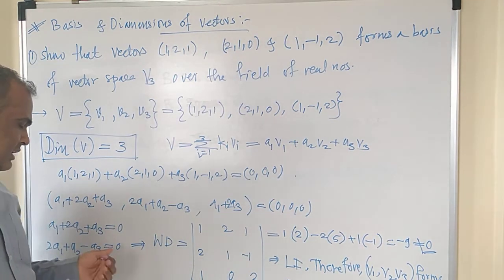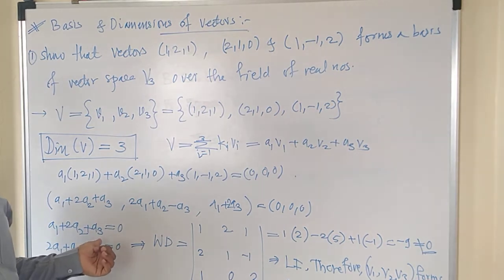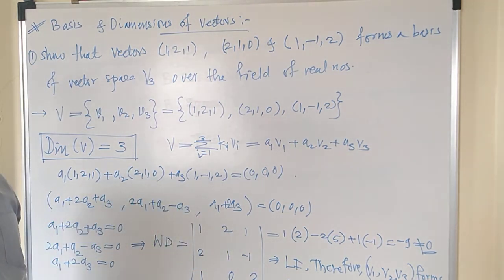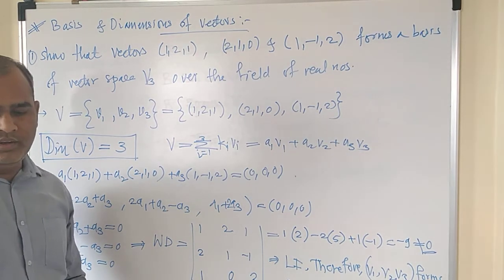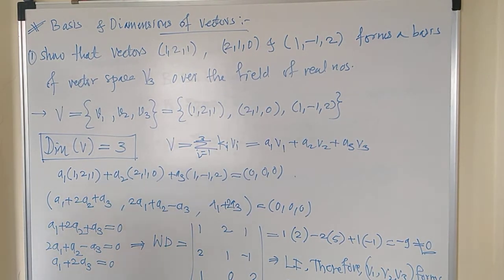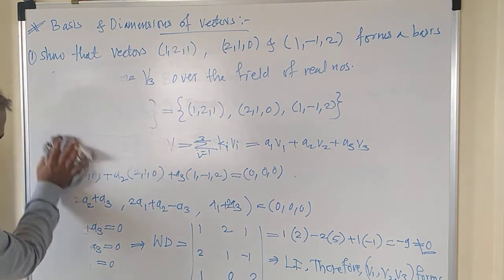The other two methods are by calculation of the scalars a1, a2, a3. If all scalars are equal to 0, then it is linearly independent. What's the third method? The third method is the row echelon form method. Fine. So this is the way of finding out whether the given vectors form the basis or not. Let us solve one more problem and then I'll give you some homework problems.